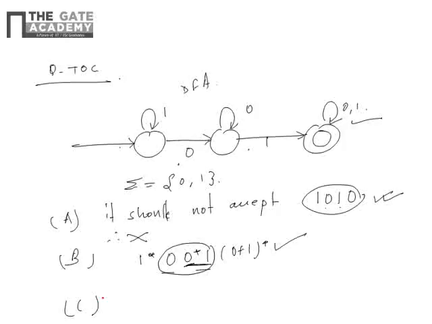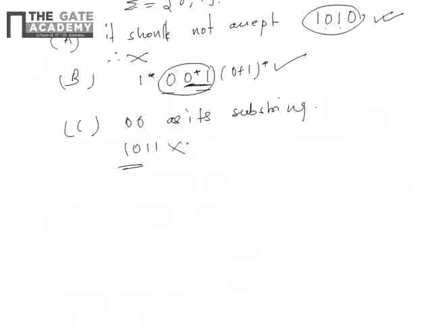See, what is given in the C part is set of all strings that contains 0 0 as a substring. So if it is 0 0 as its substring, then will 1 0 1 1 be accepted? No, this won't be accepted, right? So let's check whether this is accepting or not. So 1 0 1 1, yeah, it is accepting, right? So this is accepting, therefore C part is wrong. So our answer is what? Answer is B. Thank you.